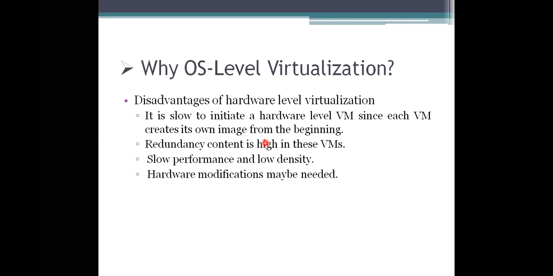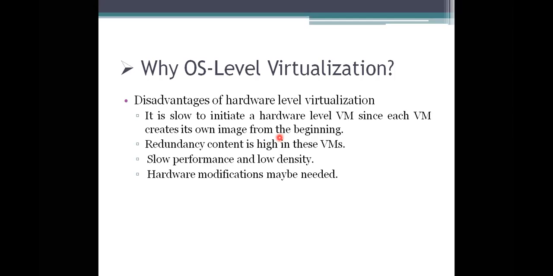And we are also giving some reasons why we need OS level virtualization, because we have hardware level virtualization. Why do we need all this? Because there are some disadvantages with hardware level virtualization. Likewise, each virtual machine has to create its own image from the beginning.